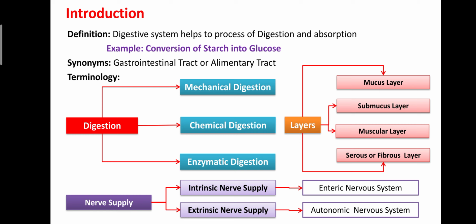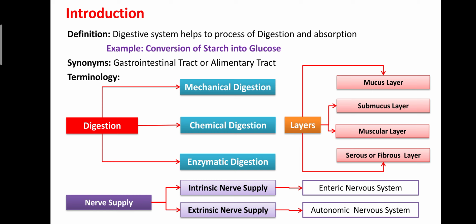Then enzymatic digestion: certain enzymes secreted from the gastric gland convert larger particles into simple soluble particles, and such a process is known as enzymatic digestion. For example, in the oral cavity, salivary amylase is secreted from the salivary gland in saliva.